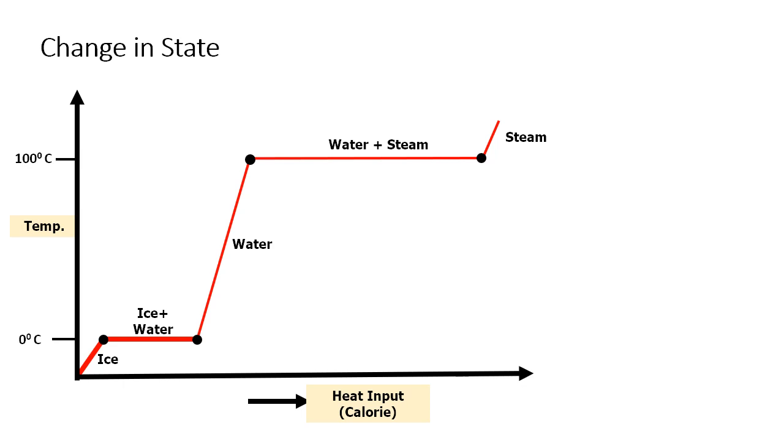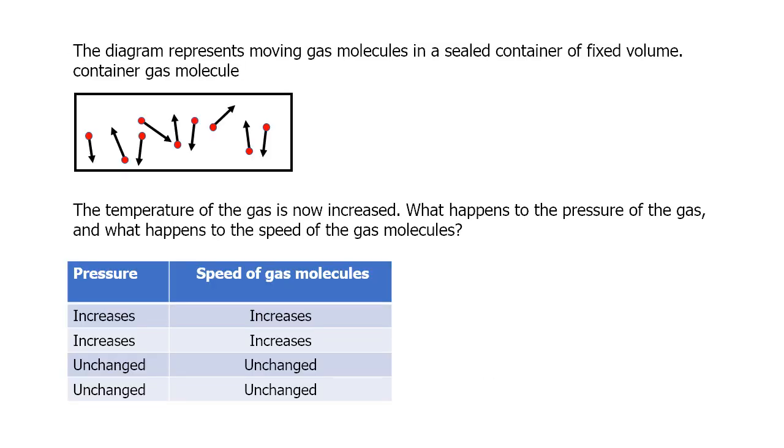When all the ice gets converted to water, further addition of heat increases the temperature of water, and heat addition causes an increase in the kinetic energy of molecules. After reaching 100 degrees Celsius, heat addition does not alter the temperature. This heat changes the state of the water to steam. When all the water gets converted to steam, in the next stage, additional heat will increase the temperature of the steam. Let's do one question based on the concept we have learned.